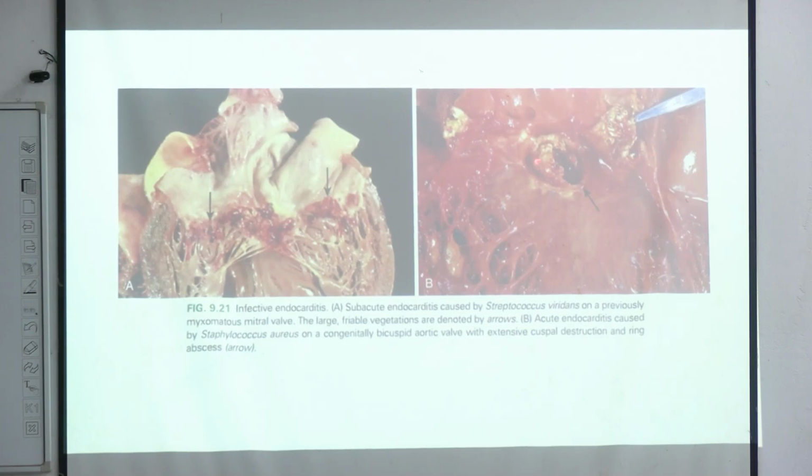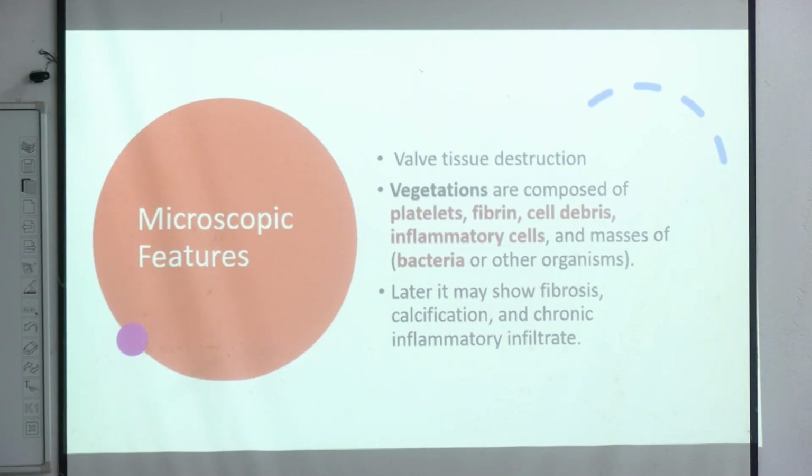This has destroyed the valve and formed an abscess, which is known as a ring abscess. Microscopically we will also see these vegetations. There will be valve tissue destruction and there will be vegetations. These vegetations are composed of platelets, fibrin, cell debris and inflammatory cells, and there will be masses of bacteria or the infecting organisms. Later it can show fibrosis, calcification and chronic inflammatory infiltrates.